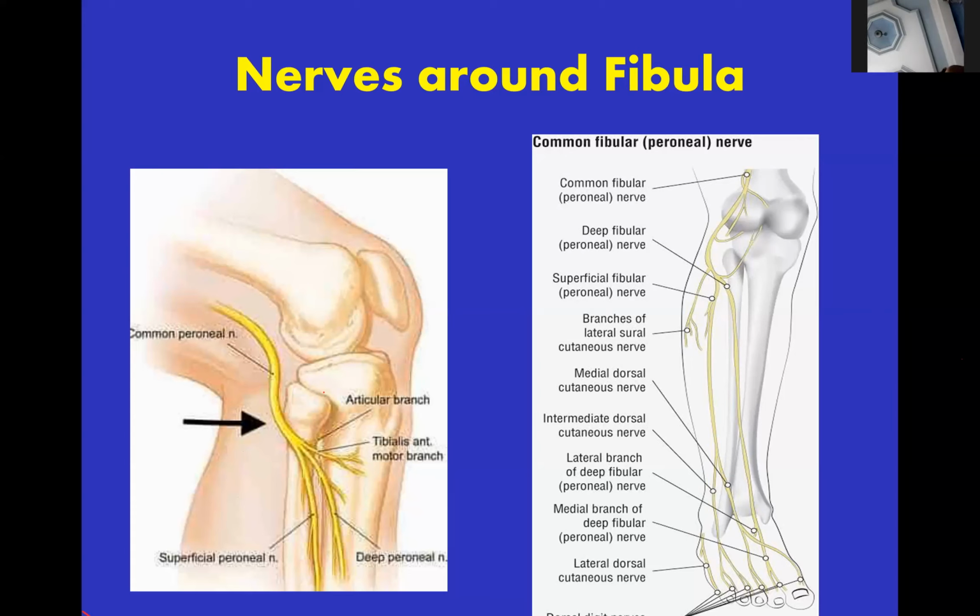And at the neck of the fibula, it gives various branches: articular branch, tibialis anterior motor branch, deep peroneal and superficial nerve. This anatomy you must know, otherwise you will damage the nerve and the patient will develop foot drop.